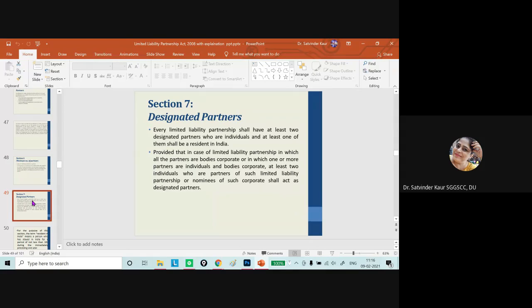So designated partners are those partners who are going to represent the organization for all the legal requirements. And in this case, a minimum of 2 partners, 2 individuals, should be the designated partners, and out of those 2 partners, one should be resident in India. And if there are body corporates, then in that particular situation, the nominees should act as the designated partners.